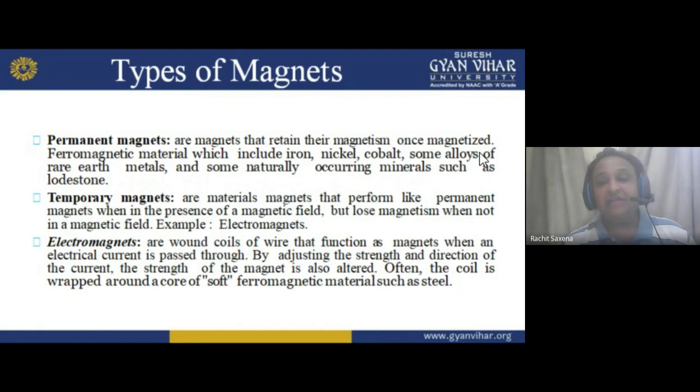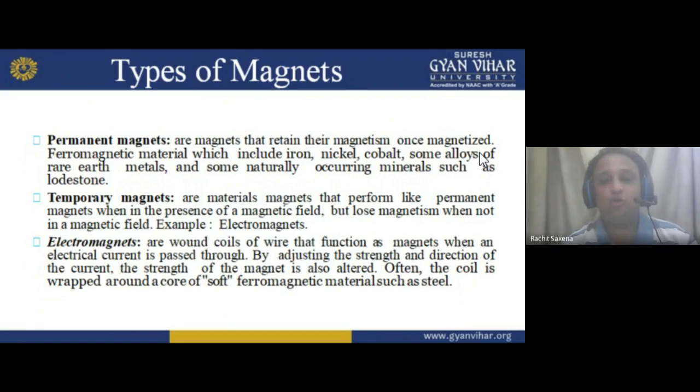If I remove the magnet from that nail, what will happen? That nail is not behaving like a magnet, my dear student. So that comes in the category of temporary. As the name suggests, temporary is the opposite of permanent. We can always find a permanent magnet, but a temporary one we have to make when we need it. Now, electromagnets are an example of it.